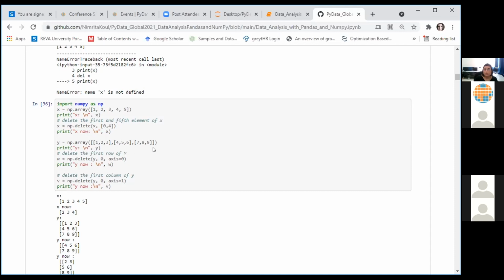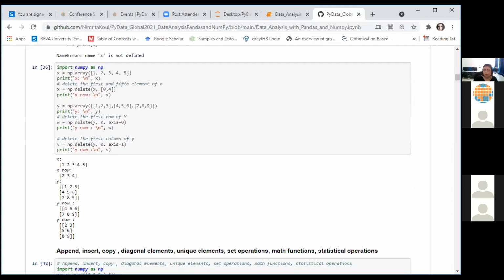So here is another array. This is a 2-dimensional array. The name of the array is Y. I can delete either a particular row or a range of rows or a range of columns from this array. You have to specify the name of the array in that case, also specify the row numbers you want to be deleted. And if you want the deletion to happen over columns, you have to specify the axis parameter.